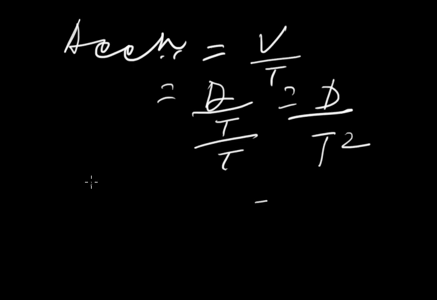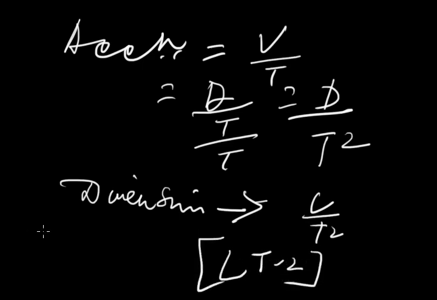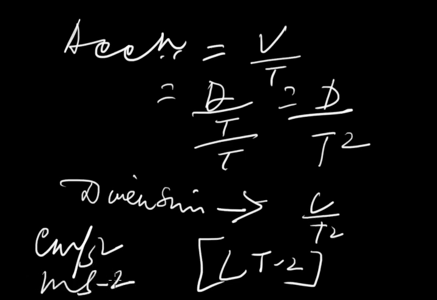So the dimensional formula is L by t square, finally L t to the power minus 2. And its unit will be centimeter per second square and meter per second square, or meter second to the power minus 2. You can write in any way. Centimeter per second square or centimeter second to the power minus 2, and meter per second square or meter second to the power minus 2.